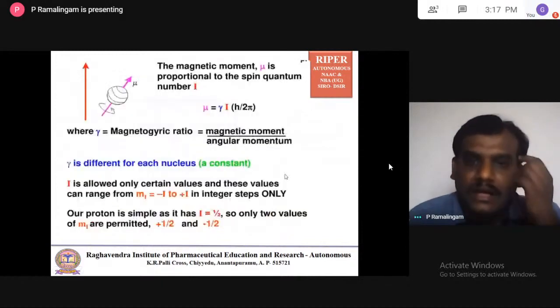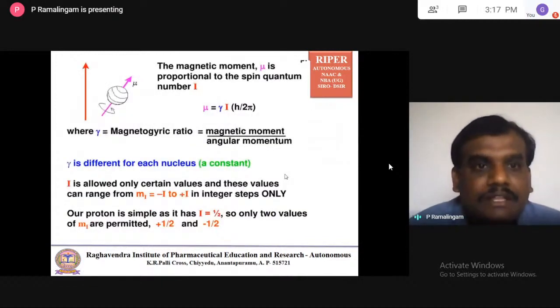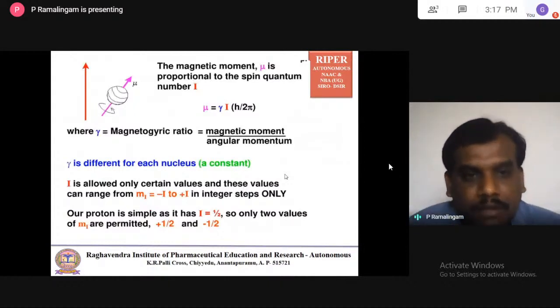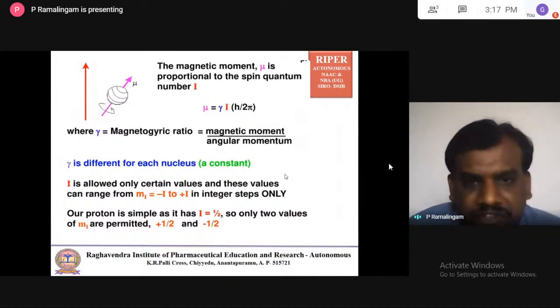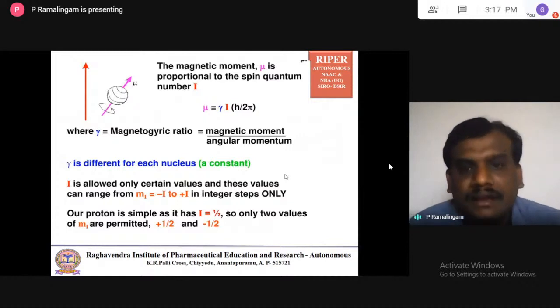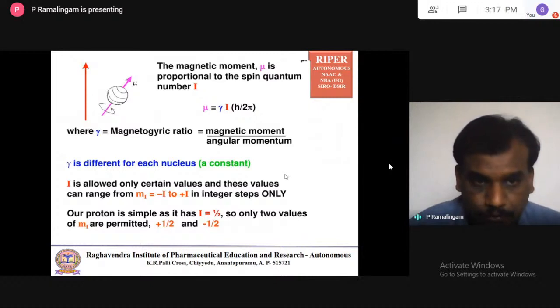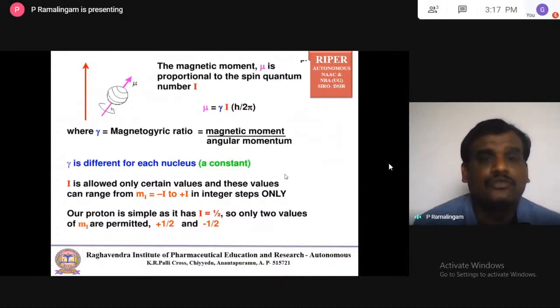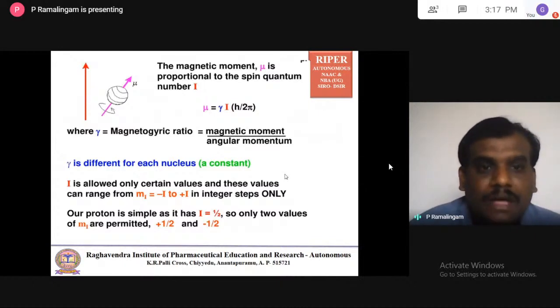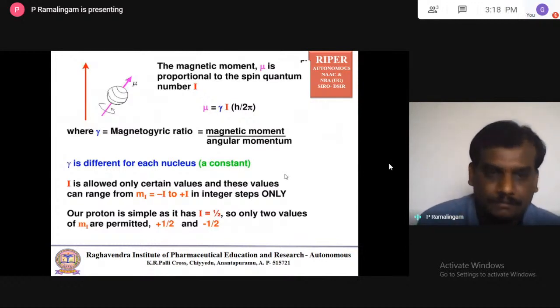Now the magnetic moment, usually mu, I told you has a direction, upward and downward. The magnetic moment mu is proportional to the spin quantum number. That's the equation you should understand: mu is equal to gamma I into h by 2 pi. Here gamma is the magnetogyric ratio or gyromagnetic ratio, both are the same. So gamma is equal to the magnetic moment by angular momentum. That's what I said, it purely depends on the angular momentum.